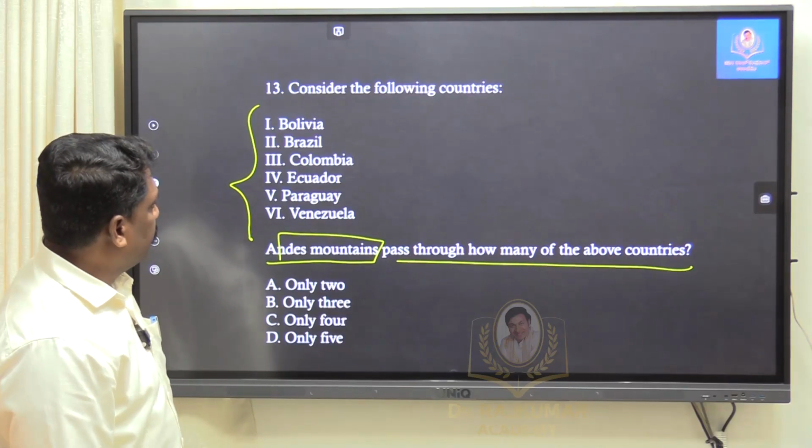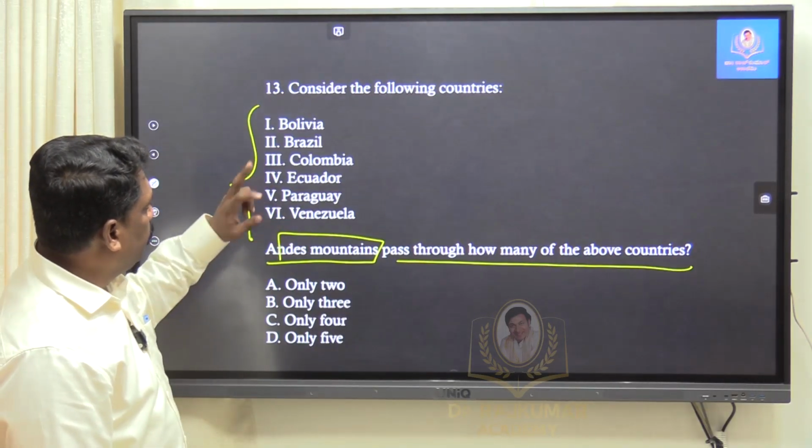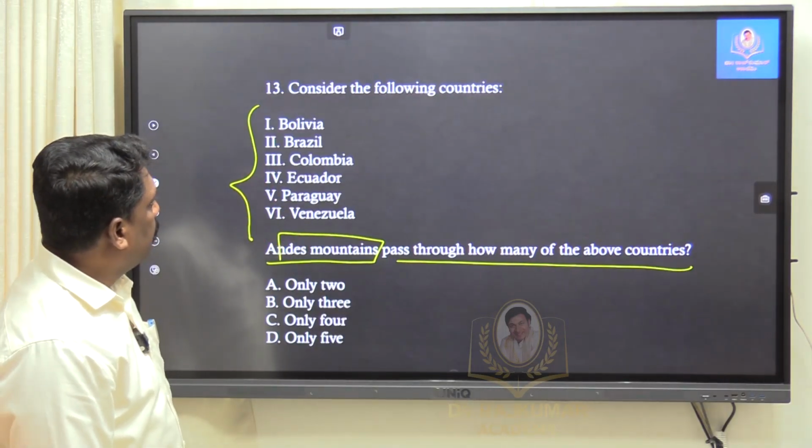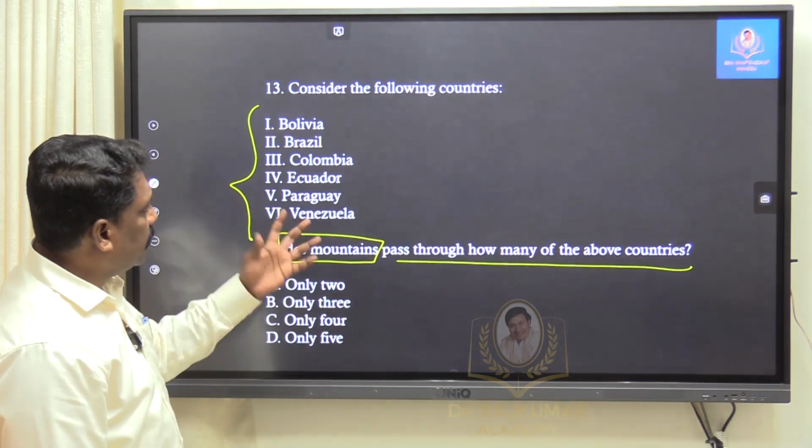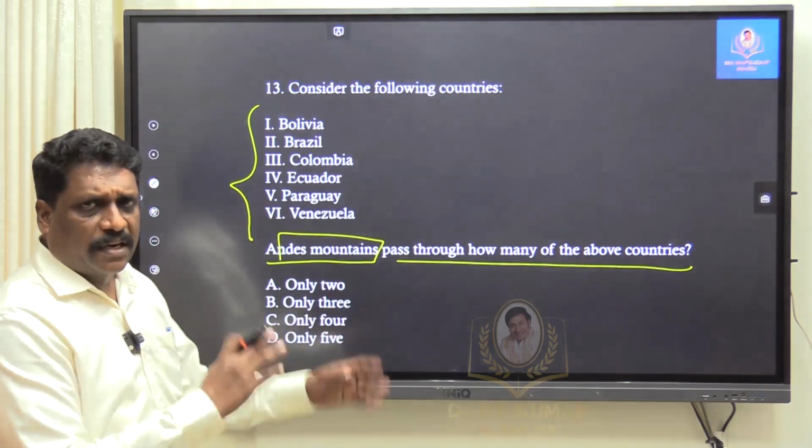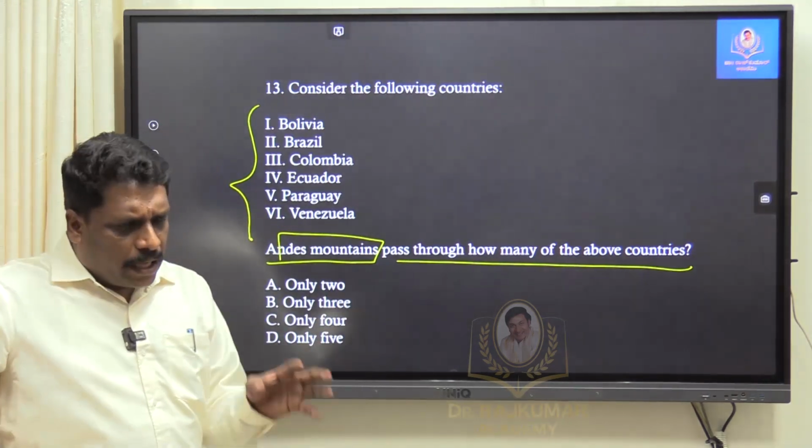Somewhere I believe, say for example, Venezuela they have given, Colombia they have given, Ecuador they have given, right? Bolivia, Chile they have not given, Argentina they have not given, right? Some of the countries they have not given. Okay, what is the logic?